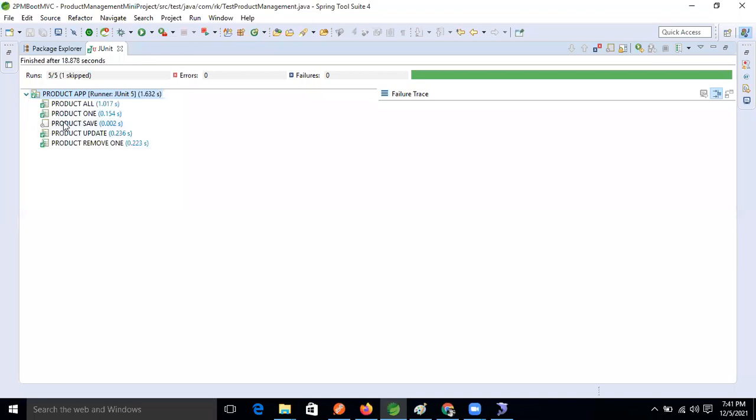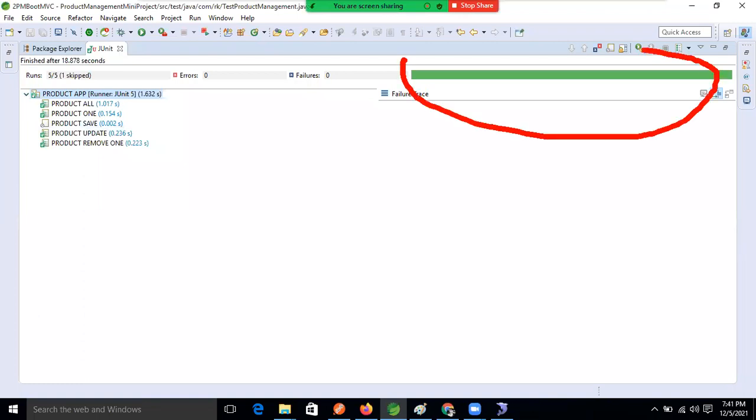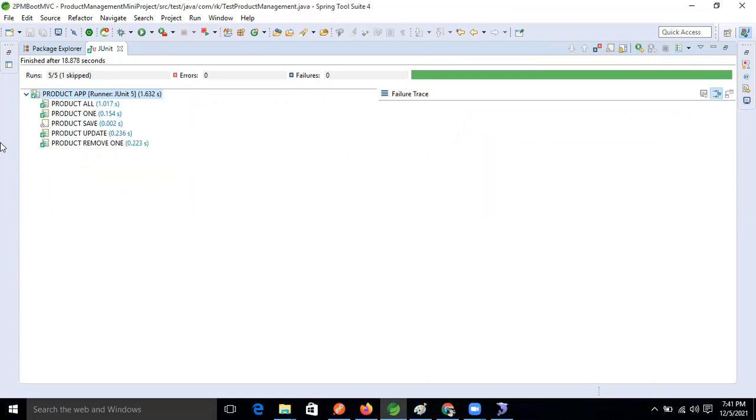So see, this one is skipped. Why? Because we used the @Disabled annotation, right? So here, see this product remove method, and that one also succeeded, which means our test is passed now, guys. How many methods are there? Five methods, and one is skipped. Why is it skipped? Because we used the @Disabled annotation.